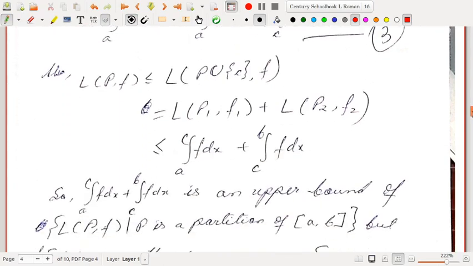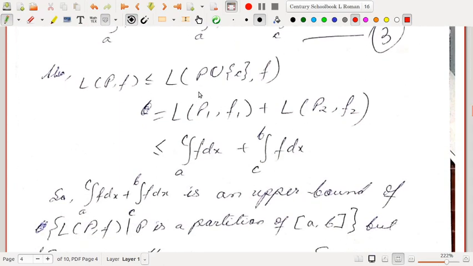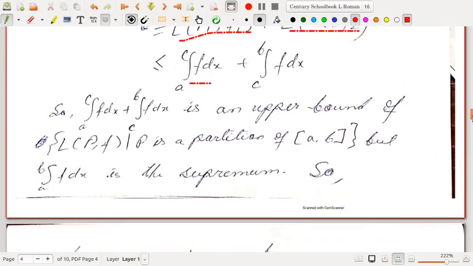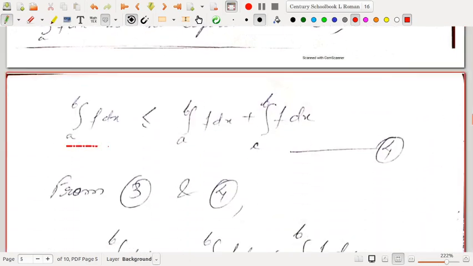Okay. Similarly, LPF is less than or equal to LP union C F, because refinement increases the lower sum, and this is equal to LP1 F1 plus LP2 F2. And the integration is the supremum of the lower sums, so it is less than or equal to integration a to c f dx plus integration c to b f dx. So integration a to c f dx plus integration c to b f dx is an upper bound of LPF such that P is a partition of AB. But integration a to b f dx is the supremum, the least upper bound. So what should be the relation? This is the relation.